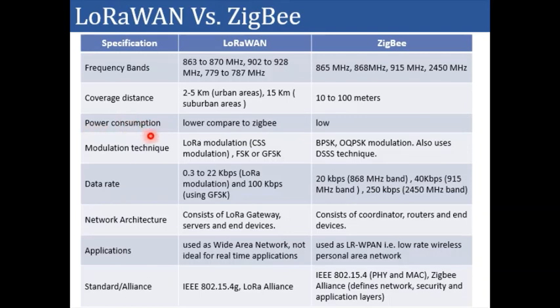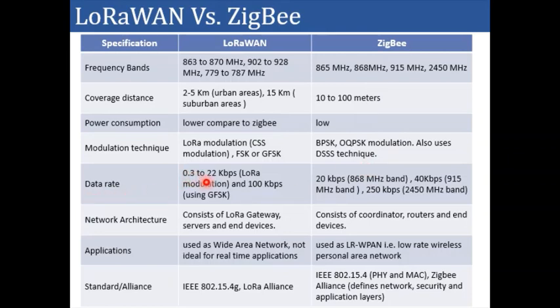The coverage, in case of LoRaWAN, the data can communicate between 2 to 5 kilometers in urban and around 15 km in suburban areas, while Zigbee is communicating up to 100 meters in clear line of sight condition. So as far as power consumption is concerned, LoRaWAN has lower power consumption when you compare with the Zigbee. Modulation technique, LoRa utilizes CSS modulation technique primarily, while Zigbee utilizes BPSK, OQPSK modulation technique, and also utilizes DSSS technique as we discussed in case of Zigbee earlier.